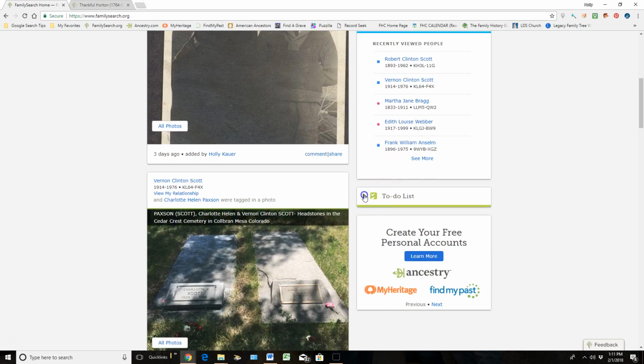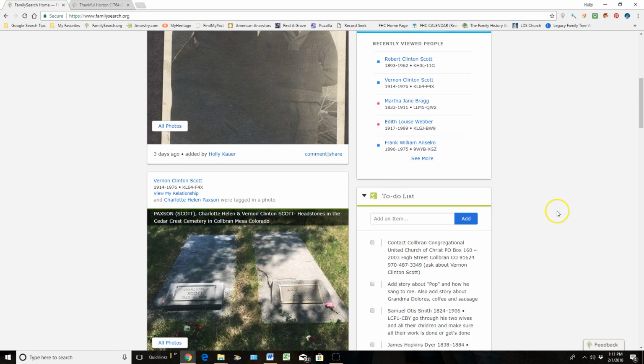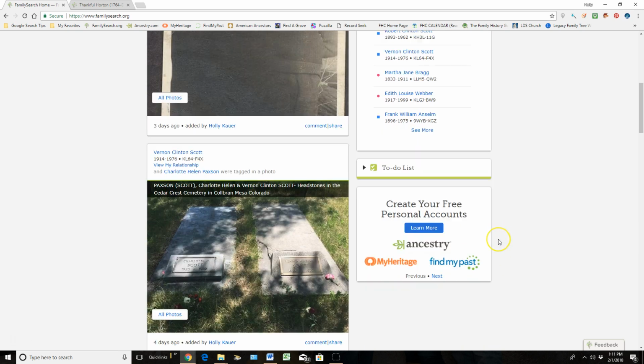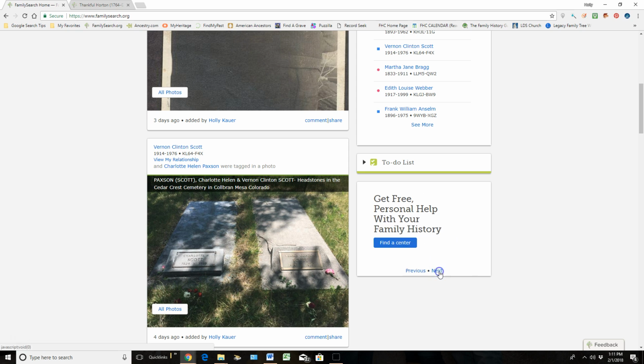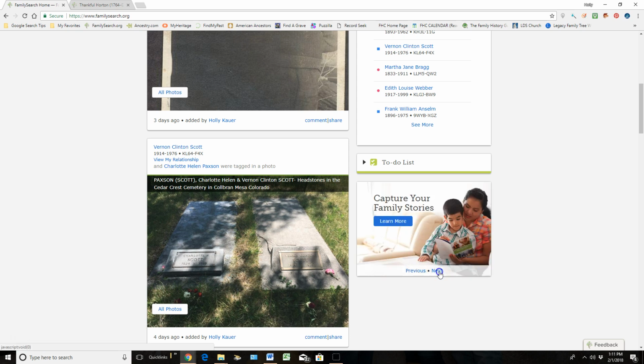Down here is a to-do list, and I love this for those people who don't want to take the time to write things down on paper, or those papers get lost on your desk. You can actually click in here, type in what you need to be working on, click on add, and it just keeps track for you of everything you're working on. Down below is where I am able to create personal accounts with Ancestry, MyHeritage, and Findmypast by clicking on Learn More. If you're LDS, you can join these different websites for free, and that's the simplest way I feel to get into those accounts. And then just click on Next and learn about the different things that FamilySearch has to offer you.